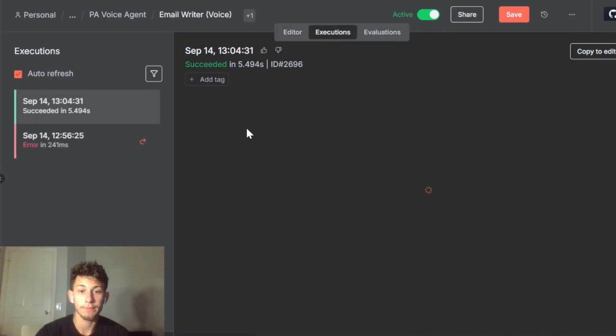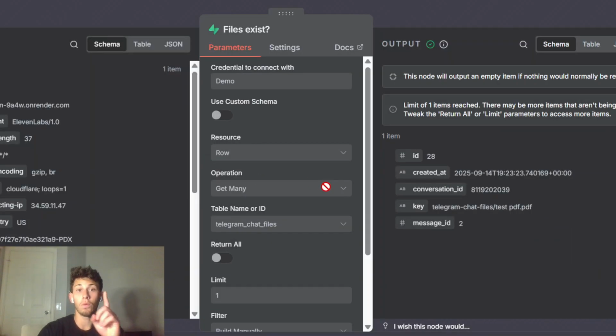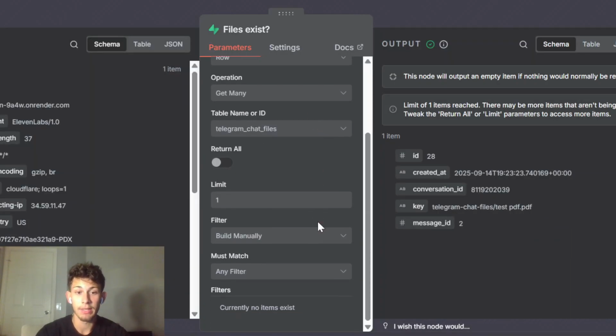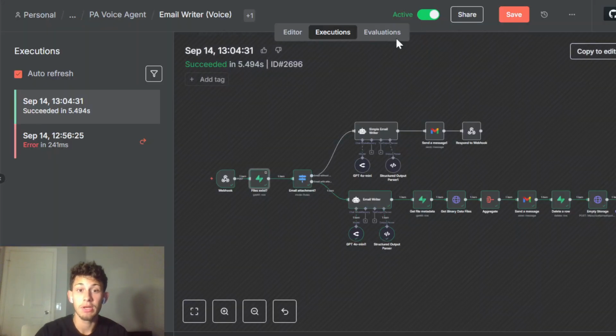Now we're checking if one row exists. This was just my solution. I'm checking if there's even one row that exists in this table, because if one row exists, that means they uploaded something with the intention to send an email with an attachment, so we have to go down this route.